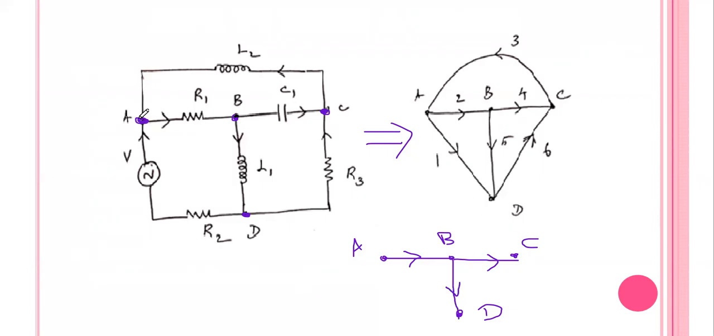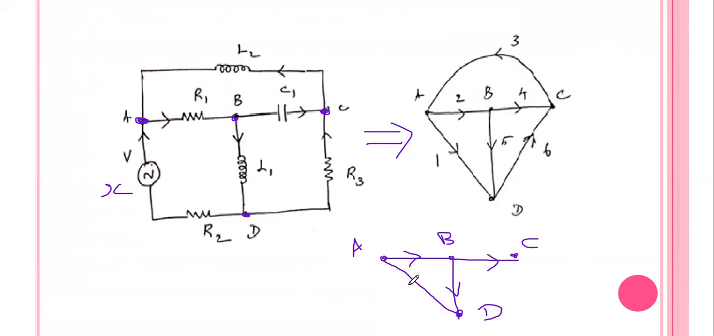Similarly, you see A to D. Between A and D, one voltage source in series with a resistor is there. You know the voltage source is replaced by a short circuit, and this resistor you replace by a line. So that's why between A and D, we have to draw one line.